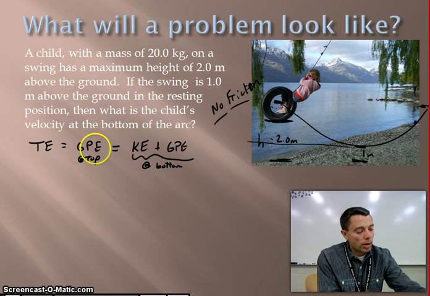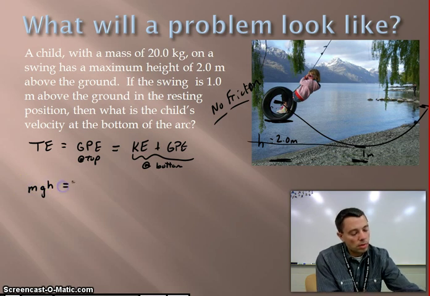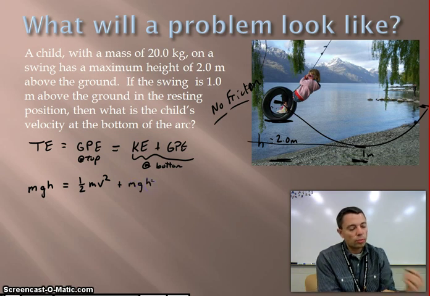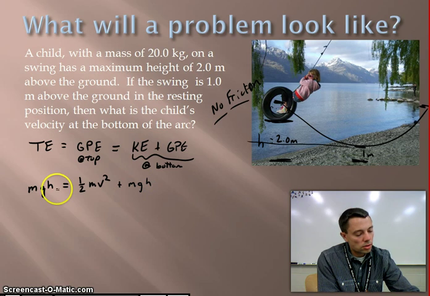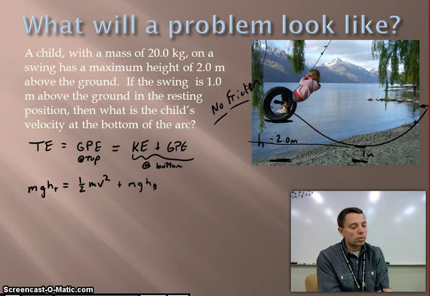All right, so now back to solving our problem. Our gravitational potential energy is an mgh situation, or mass times gravity times height. Kinetic energy is 1/2 mv squared. And our gravitational potential energy over here is just another mgh. But remember, they're not the same h's. This is the h at the top, and this is the h at the bottom. So in other words, we're looking at two different heights here.